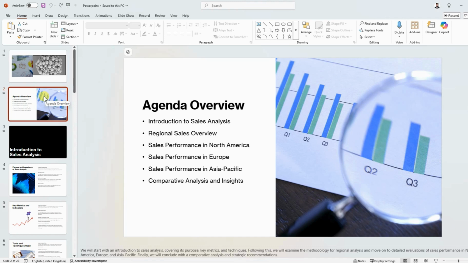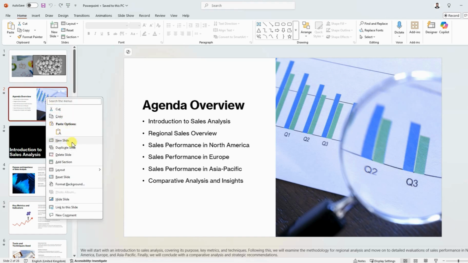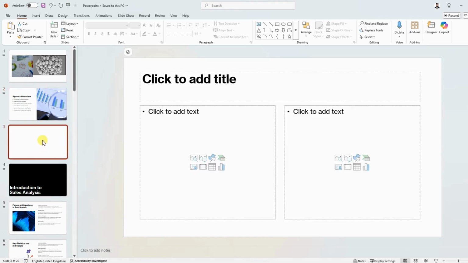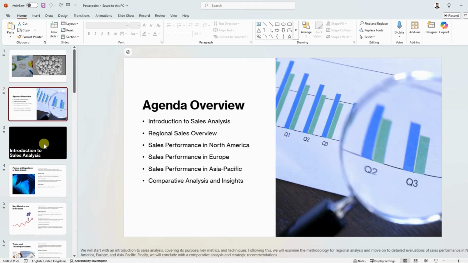So after the second slide, if I want to insert a brand new slide, what I will do is right click and choose the new slide option. If you click this one, a brand new slide will be added after the second slide. Control Z to go back.